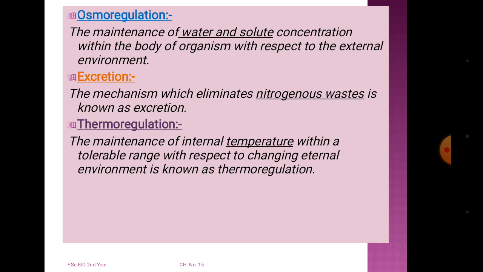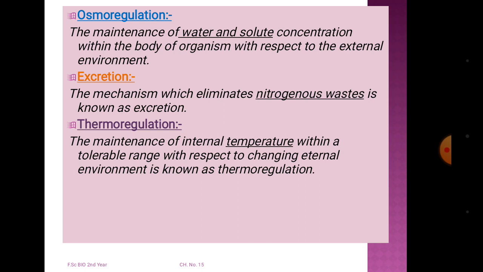If a particular organism is present in a specific environment where the external environment shows high fluctuation in the salt concentration or the water concentration, the internal environment of the body of the organism will maintain the equilibrium, the balance in the body. That is known as osmoregulation.